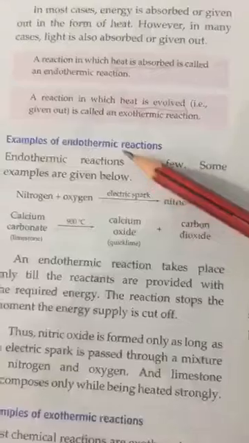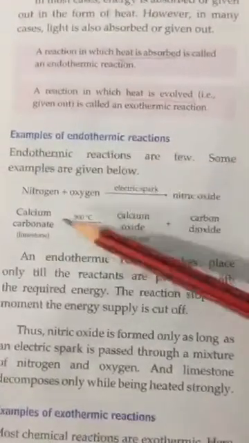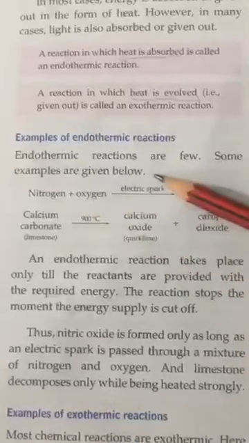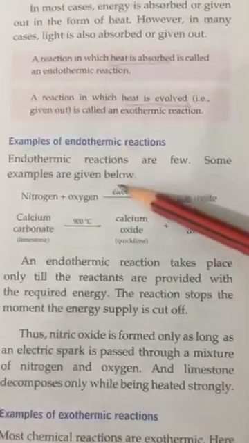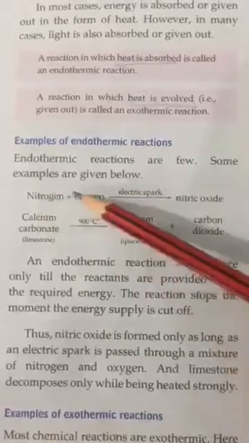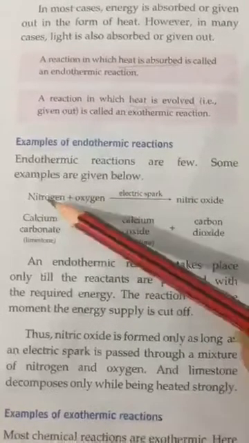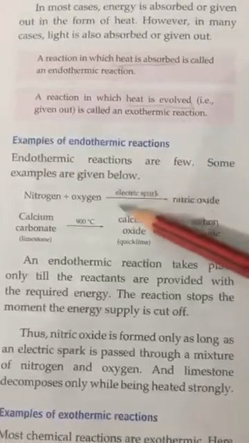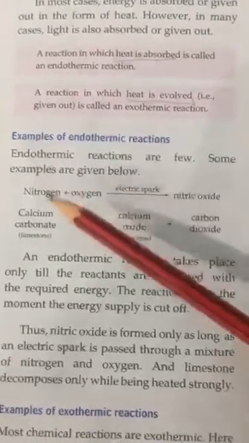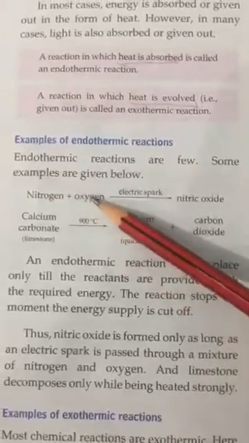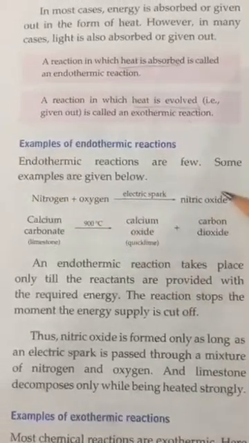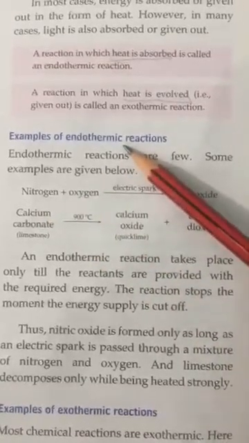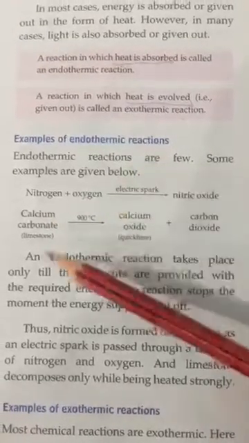These are examples of endothermic reactions. When nitrogen reacts with oxygen without an electric spark, without heat, the reaction does not proceed. So to complete this reaction, an electric spark or heat is necessary. Nitrogen reacts with the oxygen, nitric oxide is formed, and heat is absorbed by these molecules. So this reaction is known as an endothermic reaction.